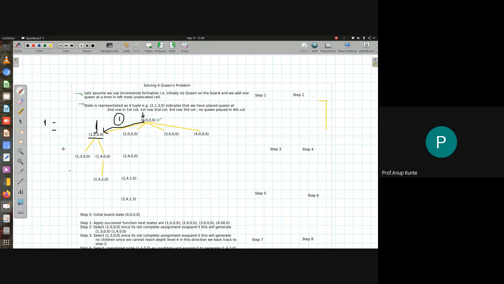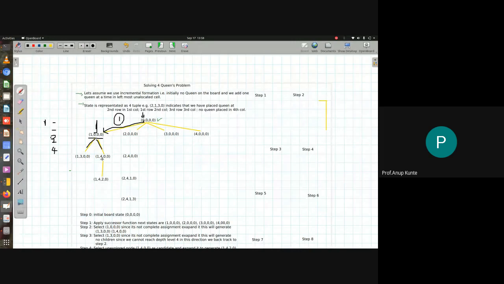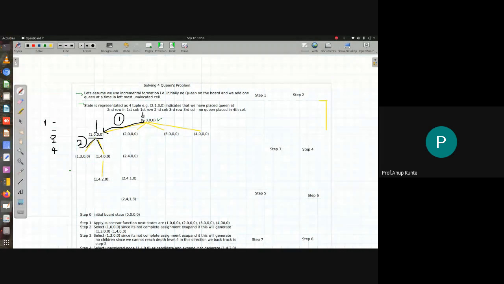So there are only two valid placements: one is here, which is the third row, and there is another placement possible here. I may choose this or this. Again, I'm choosing the numeric order, so I will choose this as my second step of the algorithm.